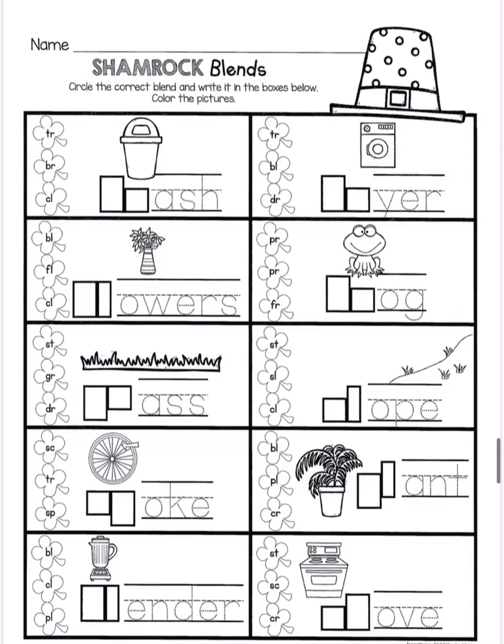The next picture is of a blender. Blender. Is it a BL, a CL, or a PL? And the last picture is of a stove. Stove. Is it ST, SC, or CR? Go ahead and listen and do your best.